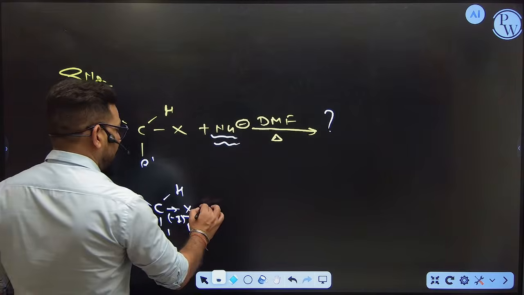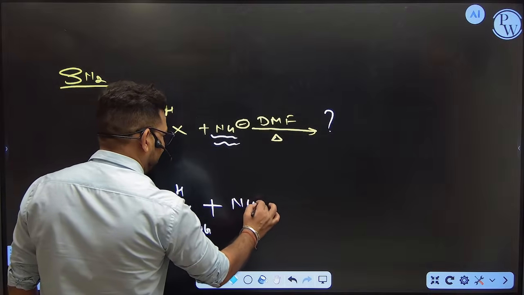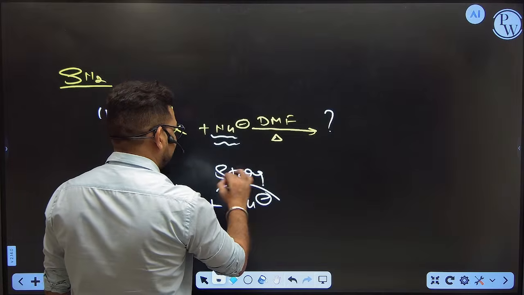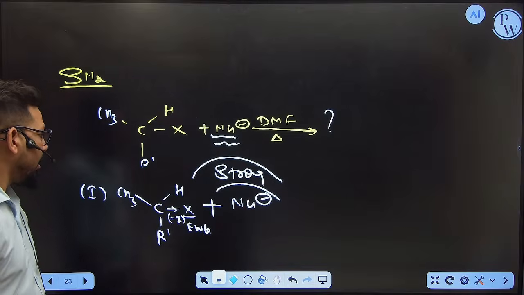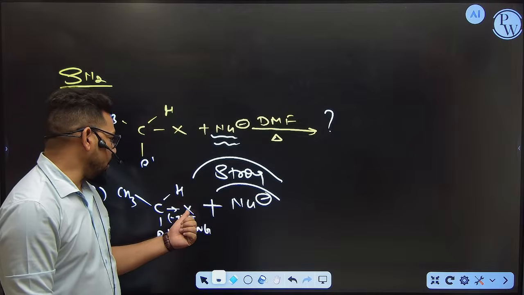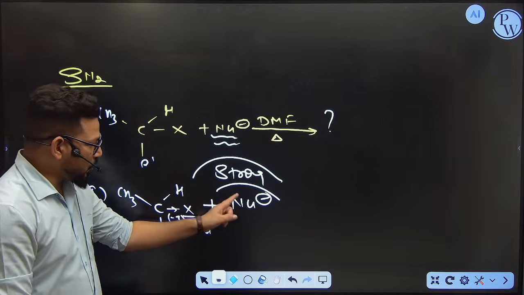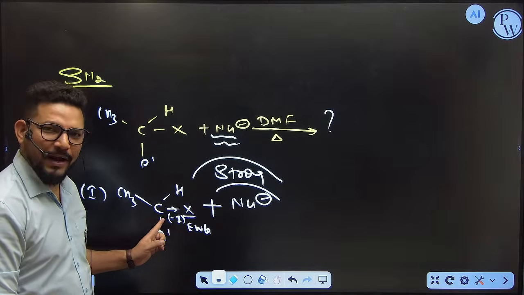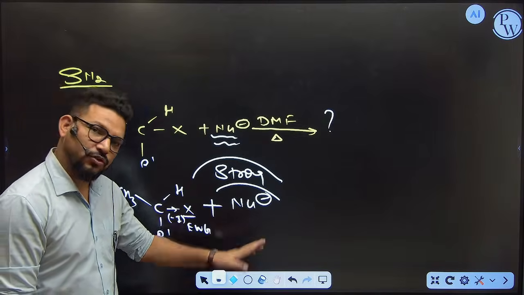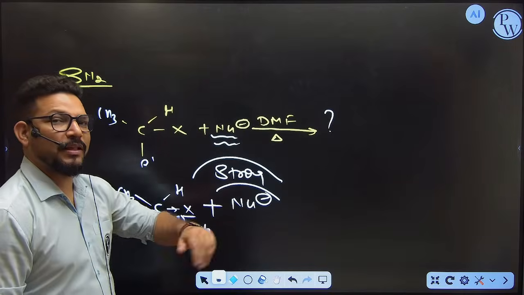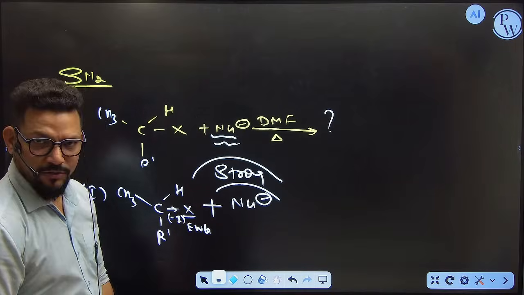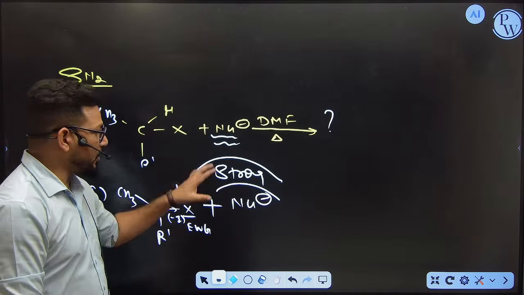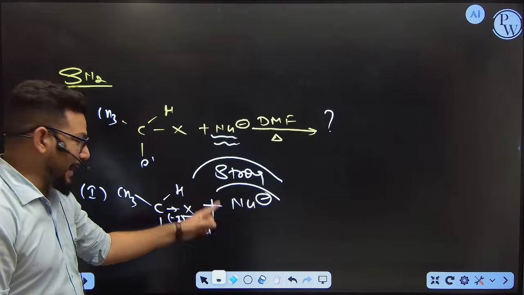So now the nucleophile is going to play one important role. Which kind of nucleophile do I have to take here? Strong. Why, sir? Because the halogen is not going to be lost by the carbon, and the nucleophile wants to react with it. Without losing the halogen, the nucleophile is not going to attack. So if you take a strong nucleophile, it is going to play the important role of removing this halogen. Keep in mind, here the nucleophile is very important, because without the nucleophile you are not going to attack on this carbon.